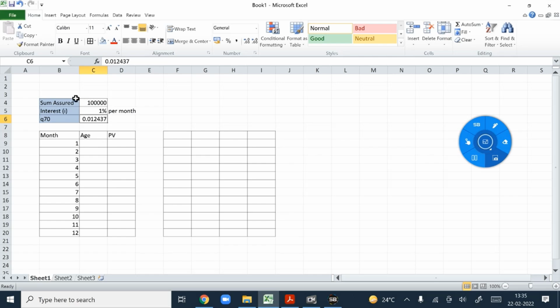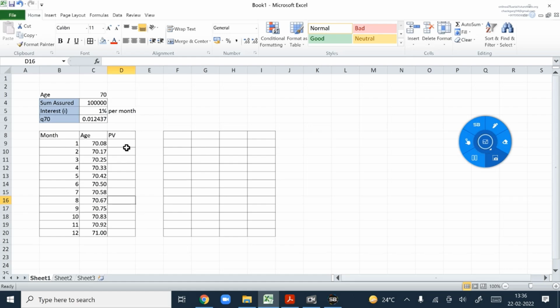Now the age is 70, the initial age is 70. The first benefit is at this time, plus 1 by 12 for the second, and we can extend it till the end. Let me adjust the decimal places. Now what is my present value?